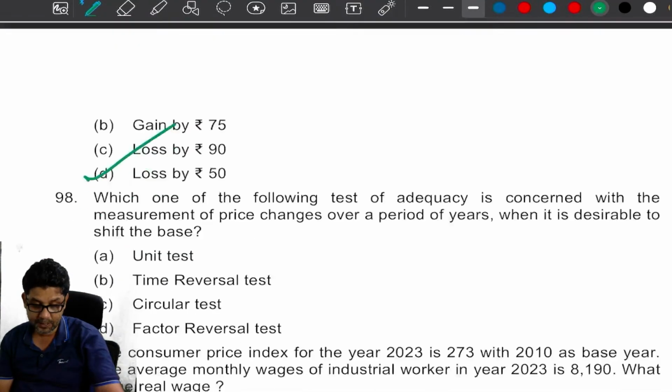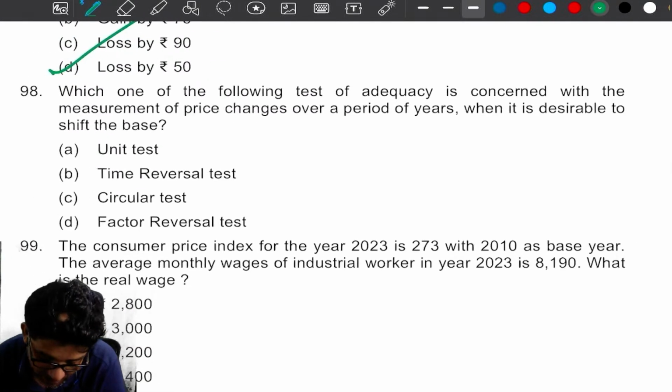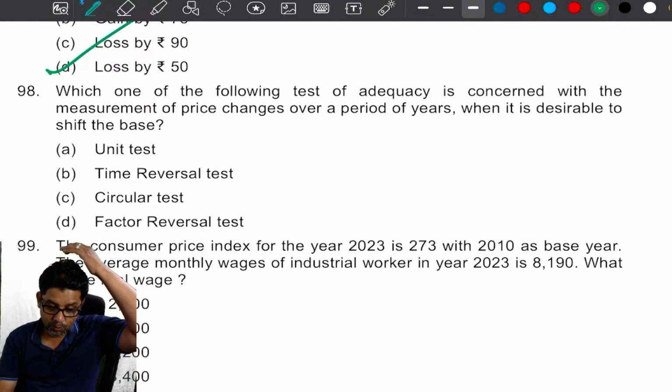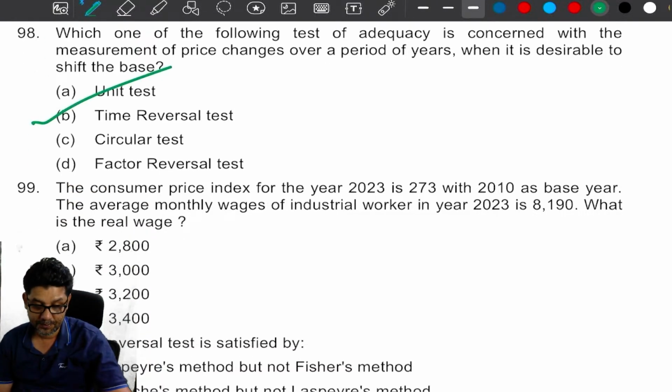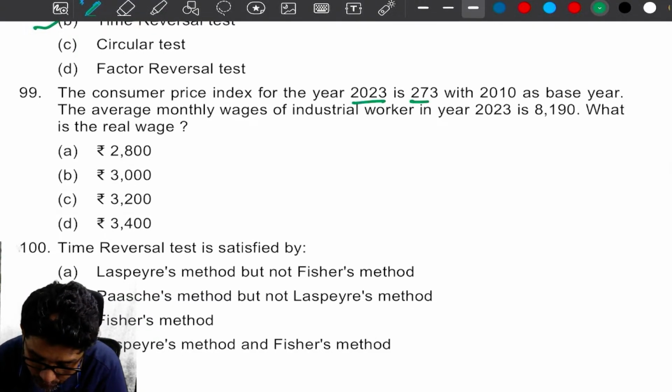Now, which one of the following tests of adequacy is concerned with the measurement of price changes over a period of years when it is desirable to shift the base? It is actually the time reversal test. The consumer price index for 2023 is 273, with 2010 as the base year, which is 100.